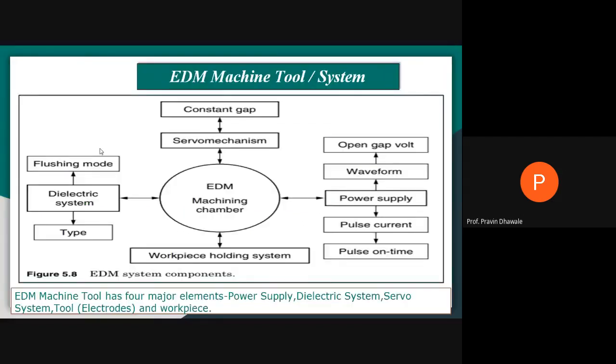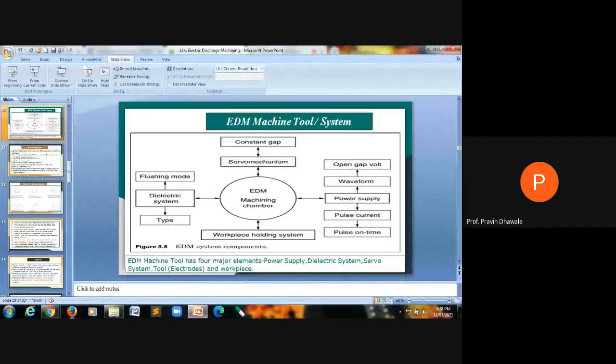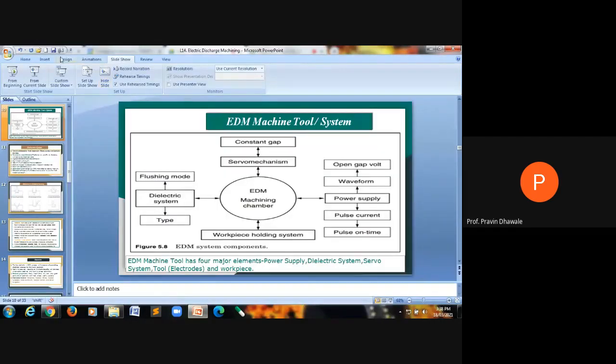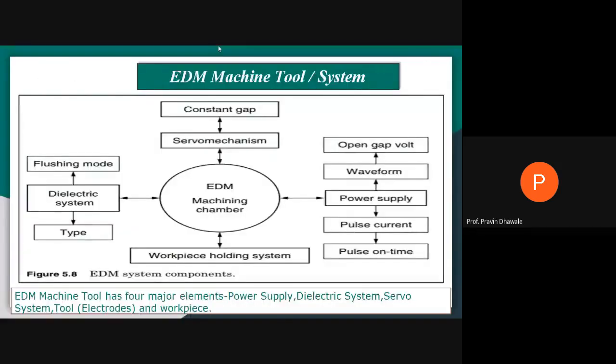In the EDM system, we will start with the system diagram, that is the EDM machining. What are the different major elements of this EDM system? That is the power supply, dielectric system, servo system, tool, or it may be called the electrode, and workpiece.